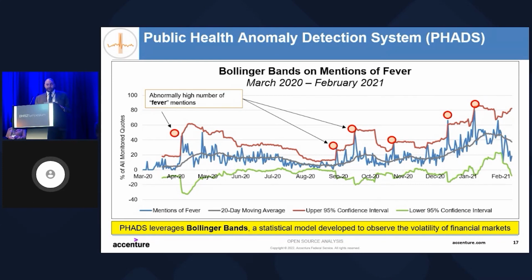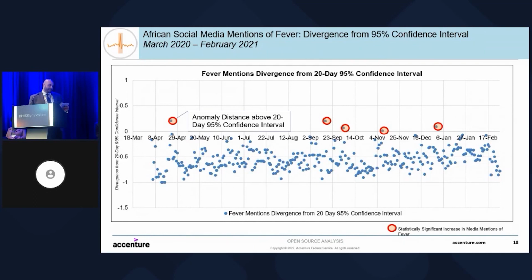But for FADS, we're most interested in the upper bound, as an anomaly indicates a statistically significant increase in the number of mentions of, in this case, fever, a sign of a potential public health threat. When calculating the difference of the anomaly from the expected value of the 95% confidence interval on that high side, we can take that difference to understand how large of an anomaly is occurring.